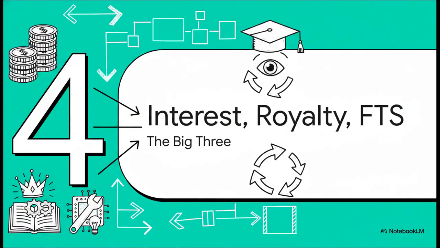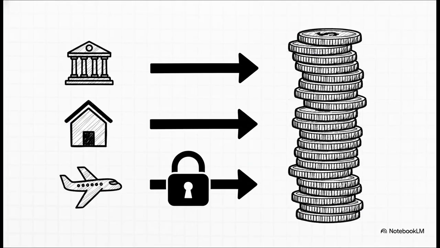All right, moving right along to Part 4, Interest, Royalty, and Fees for Technical Services. Okay, for your exams, I need you to notice a repeating logical pattern across these next three subsections. Let's call them the Big Three. We'll start with the rules around who is paying, looking first at interest. If the government of India pays interest, it is always Indian income. If a resident pays it, it's Indian income, but there's one really logical exception. If that resident borrowed the money specifically for a business outside of India, it's exempt. Why? Because the money isn't actually being used in the Indian economy.